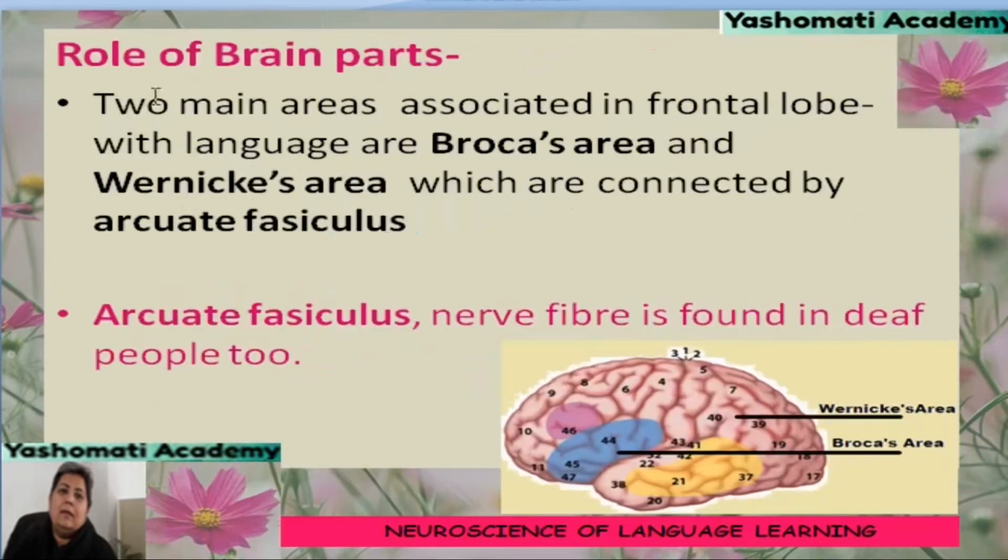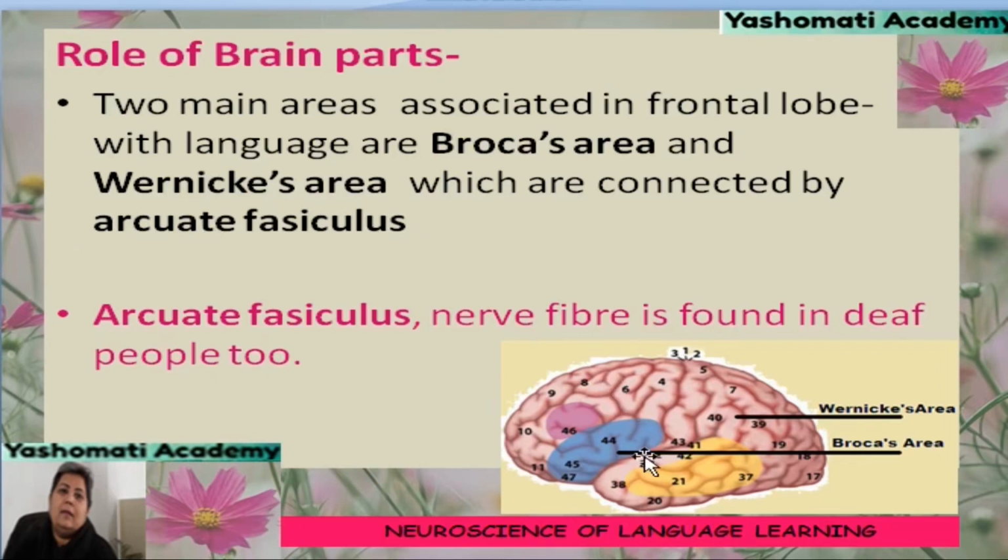There are some very important parts of the brain which are closely related to language learning. Two main areas associated in the frontal lobe with language are Broca's area and Wernicke's area, which are connected by a band of neurons called the arcuate fasciculus.